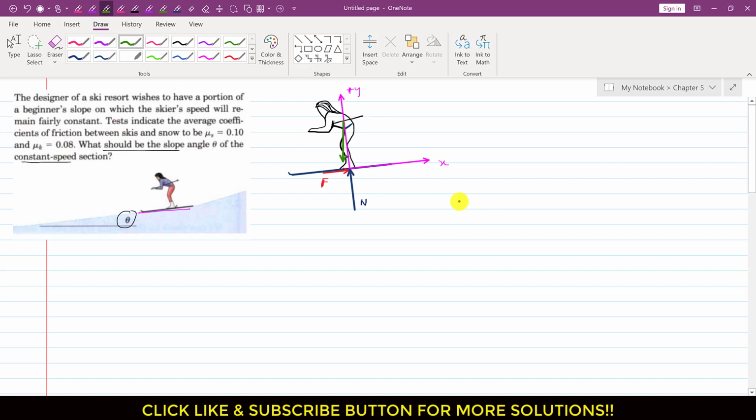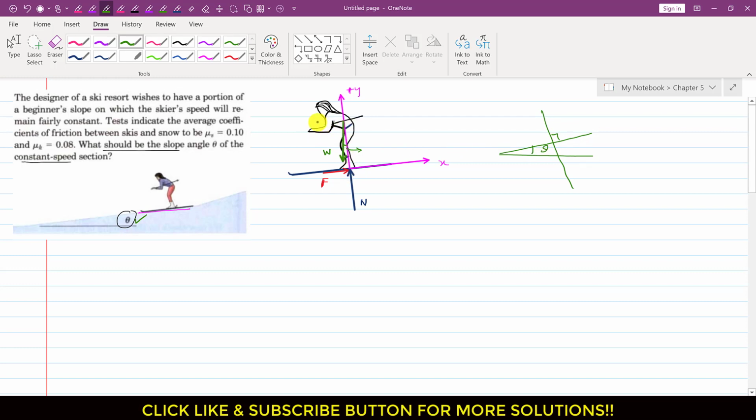Now as we can see, this weight of the skier is making some angle with the y-axis. So what is this angle? This angle is equal to theta. How is it equal to theta? The y-axis is perpendicular to the slope and the weight is perpendicular to the horizontal.